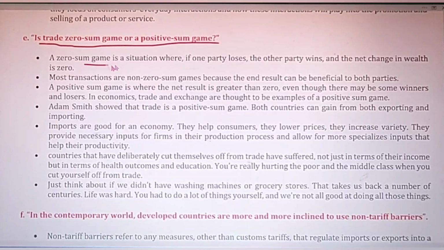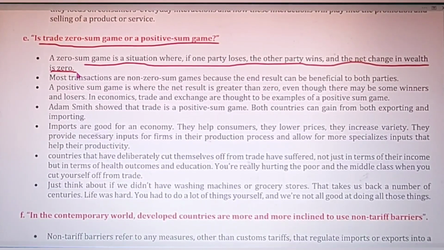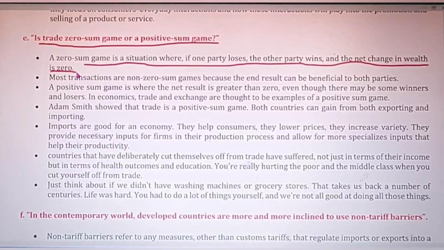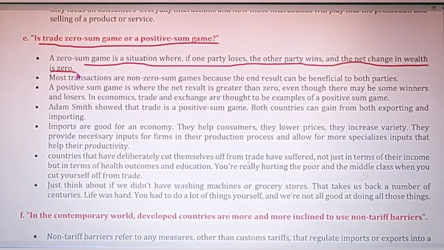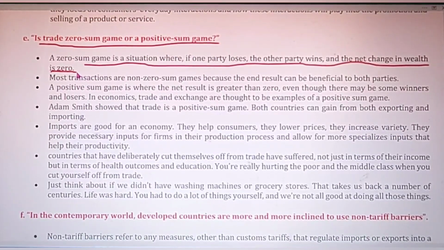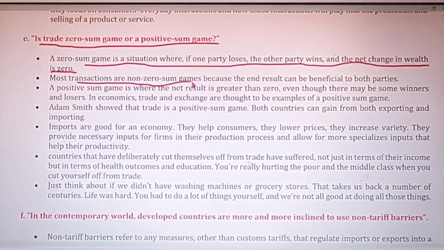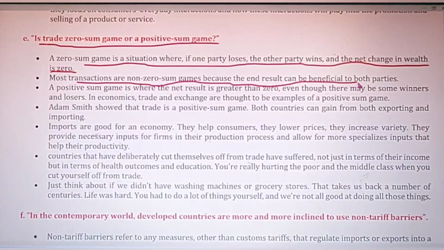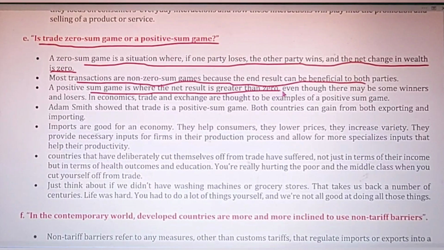A zero sum game is a situation where one party loses and the other party wins, and the net change in wealth is zero. Whenever there is any transaction, it is obvious that the amount of money lost by one party will be gained by the other party. So we can say that trade is a zero sum game, and most of the transactions are non-zero sum games, because the end result can be beneficial to both parties. And a positive sum game is where the net result is greater than zero.